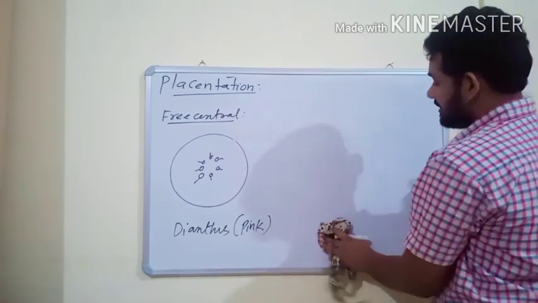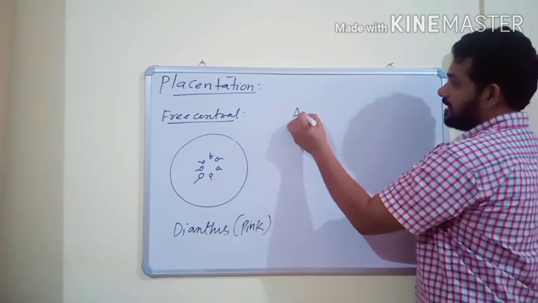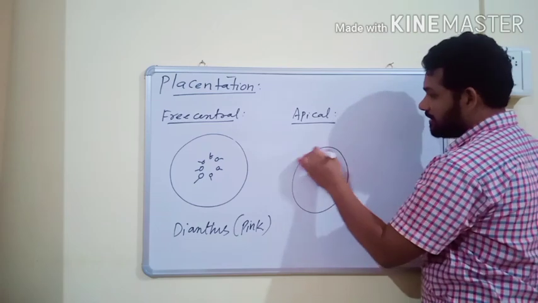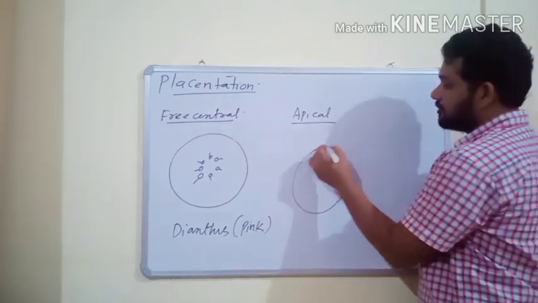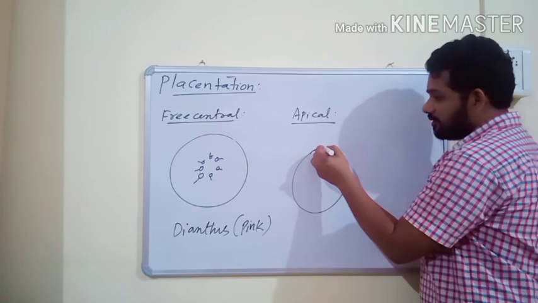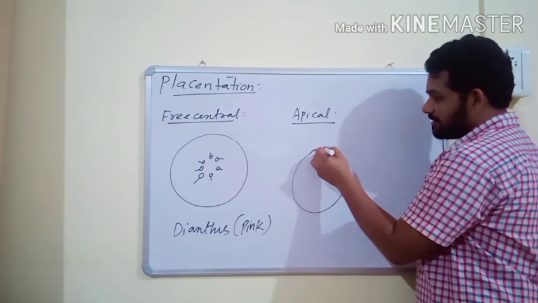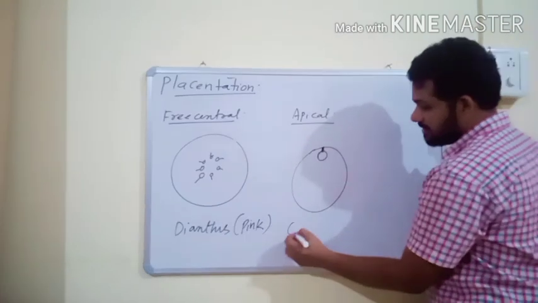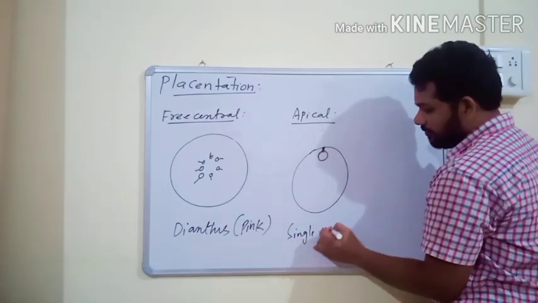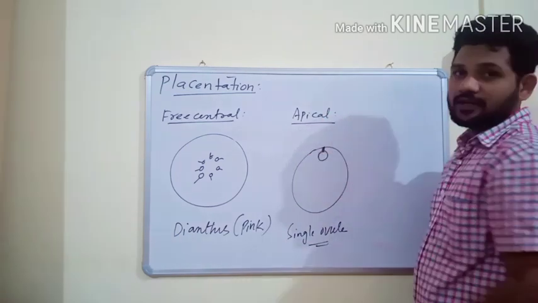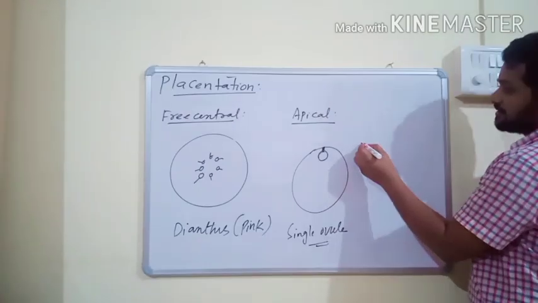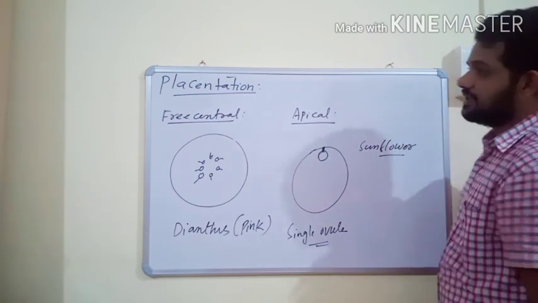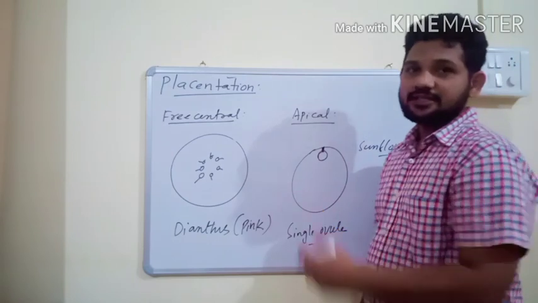The last type of placentation is called apical placentation. In apical placentation, the ovary is also unilocular, and the placenta develops at the apex of the ovary. This is the placenta, at the apex of the ovary, and only one ovule is present. A single ovule is the characteristic feature of apical placentation. This type of placentation is present in sunflower. So these are the various types of placentations.